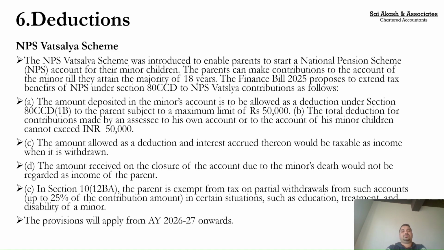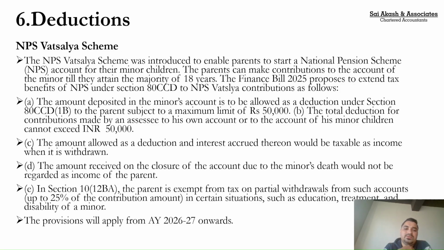Next, deductions. The government is giving certain deductions also, which is for their own benefit, if you know why. The NPS Vatsalya scheme is a scheme which they have introduced very recently, and they have included this under section 80CCD(1B). This is a scheme wherein the government wants you to invest money for your minor child, until they attain majority. So in this, the overall limit under 80CCD(1B) was 50,000.